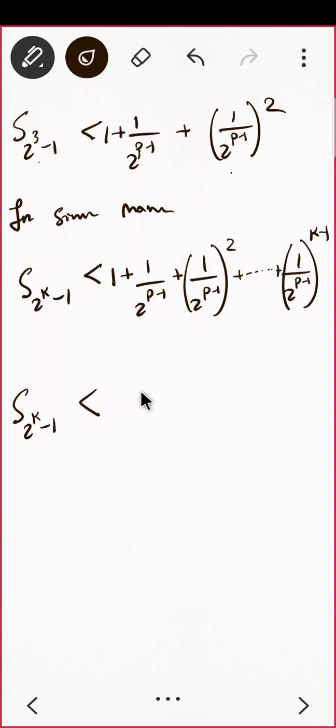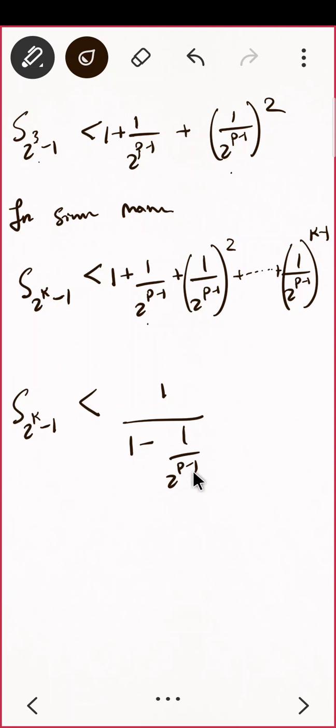That is a क्या है तुम्हारा 1, so 1 upon 1 minus r, where r is 1 upon 2 raised to p minus 1. Correct? Is that okay? If you don't like, then you just write 1 r square and you will be getting S of 2 raised to k minus 1 is less than 1 minus 1 upon 1 minus r. So this is my r here, correct?